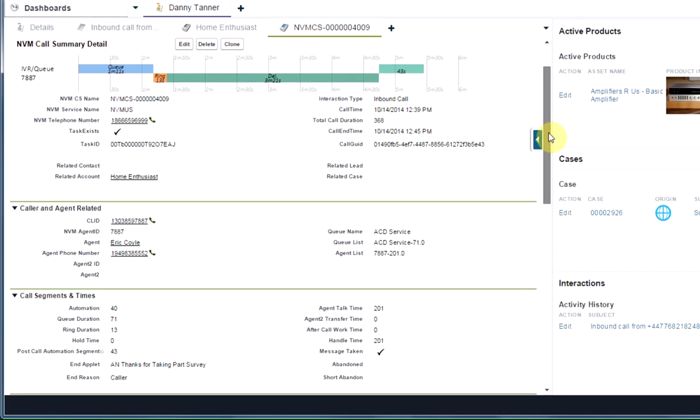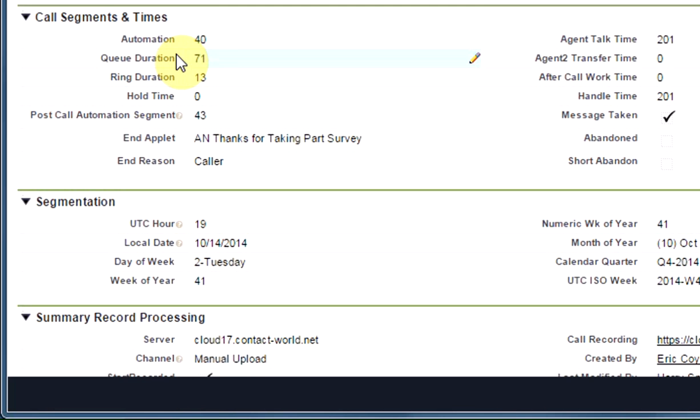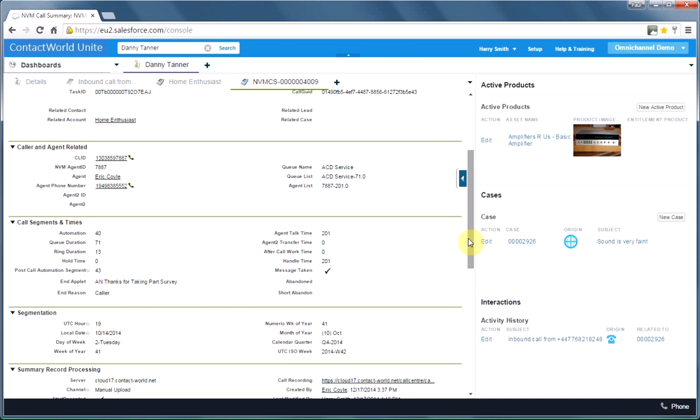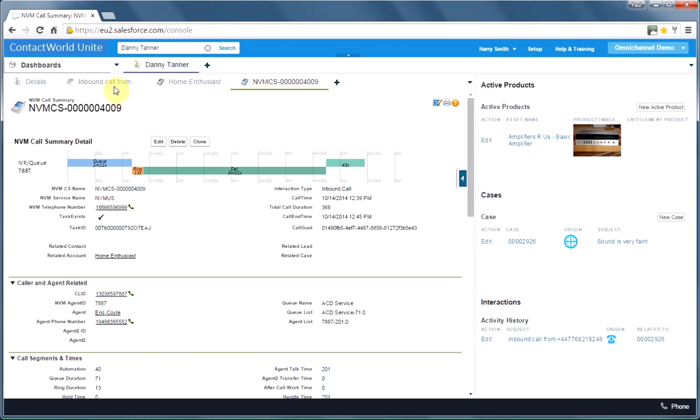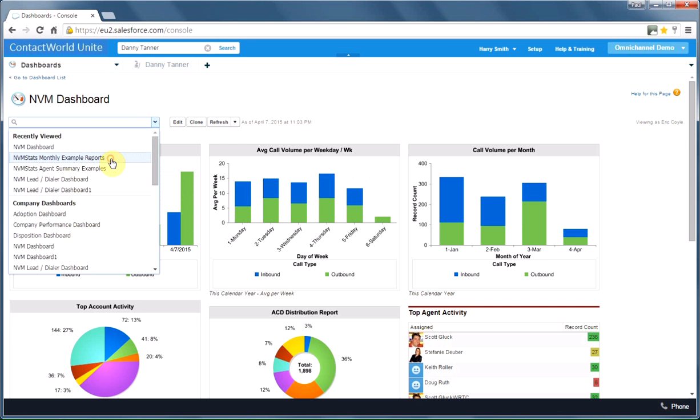Walking down the record here, I've got those details in numeric form too, so I can see the amount of time in automation, which is the IVR and perhaps selecting some options and so on, time in queue, ringing time, and so on. Because this data is now logged in Salesforce, I can trigger alerts or workflow when one of these numbers goes out of tolerance perhaps, and I can provide some really cool summaries on dashboards. So let's go back to our dashboards again and pick up a couple of those.